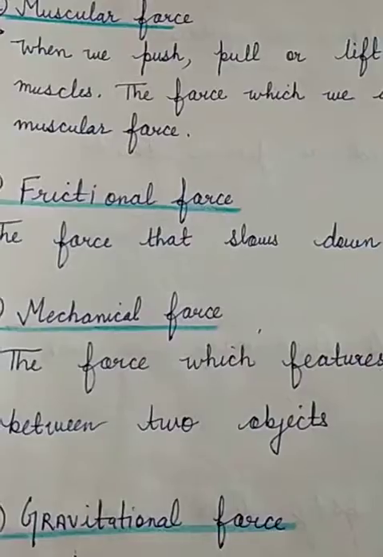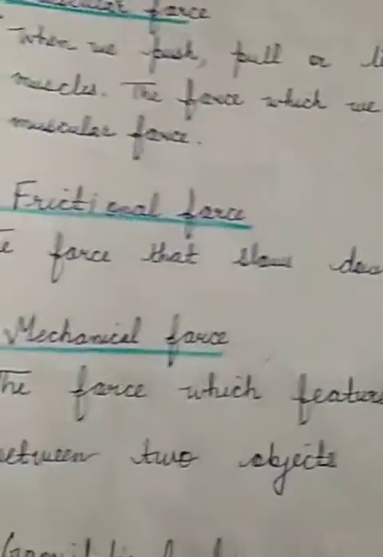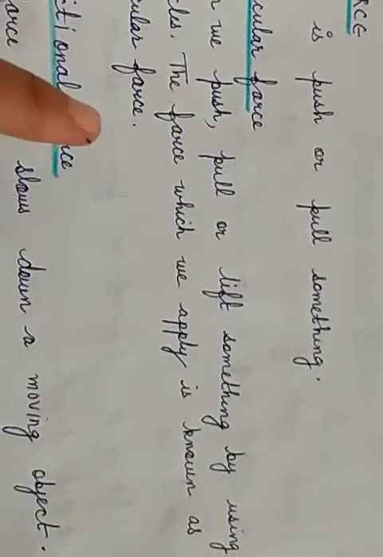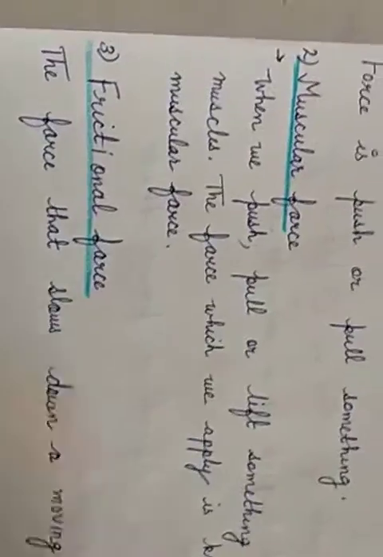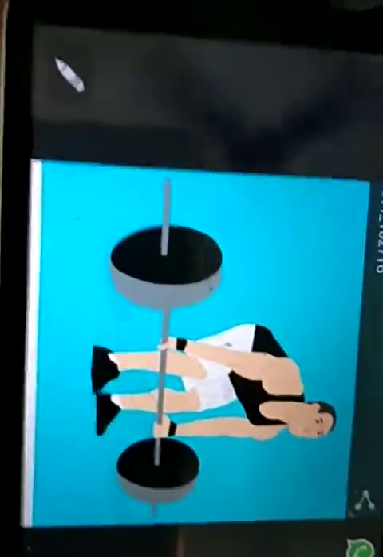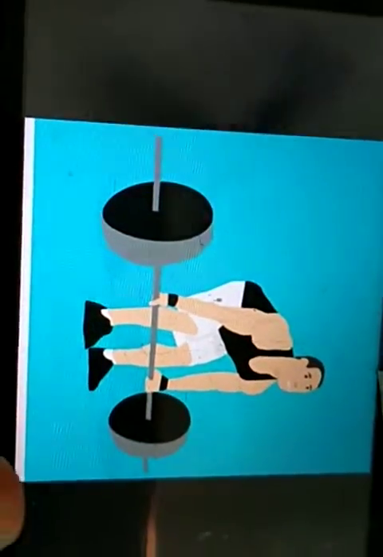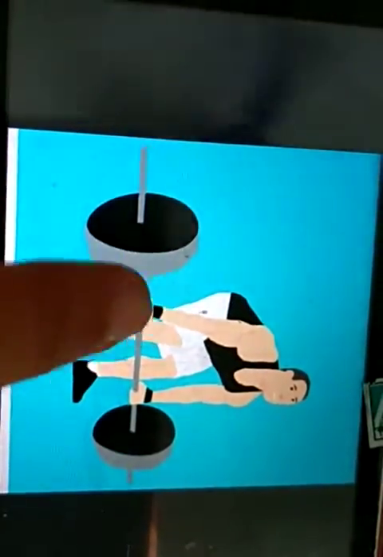Now coming to the first kind of force, that is the muscular force. So what is muscular force? When we push, pull or lift something by using our muscles, then it is known as muscular force. Means when we are using our muscles to push or pull anything, it is muscular force. As an example, you can see this person is using his hand muscles to lift this weight. So this is muscular force.